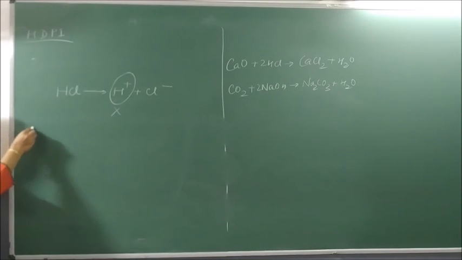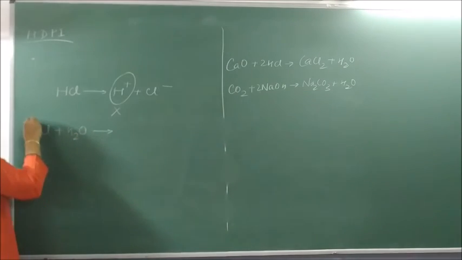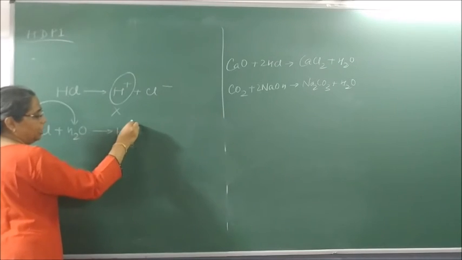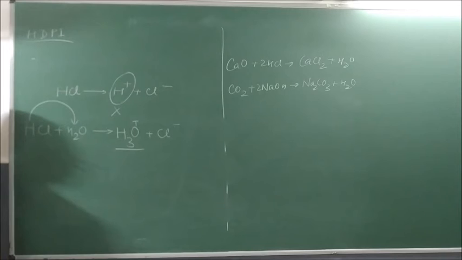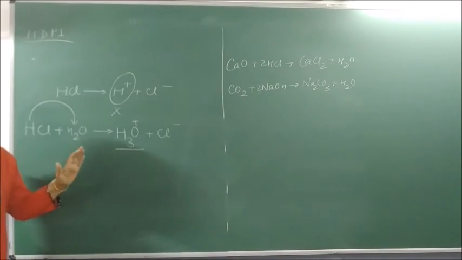But when acid is dissolved in water, it forms what ion? The H+ combines with water and forms the hydronium ion, and Cl- is released. This hydronium ion is responsible for its acidic property, and the HCl solution will turn blue litmus red because of